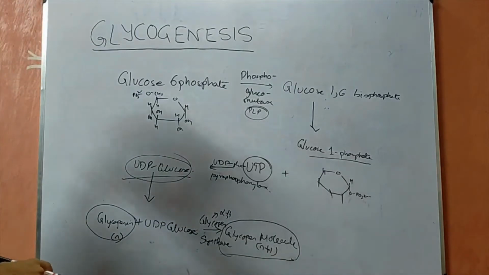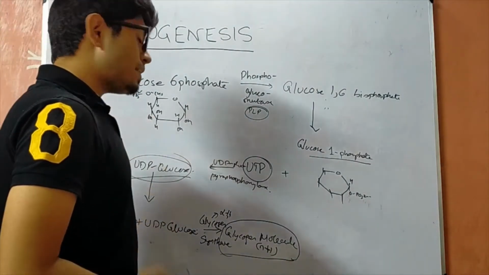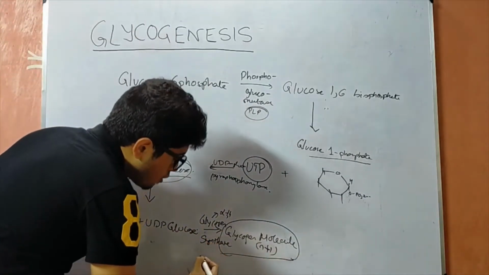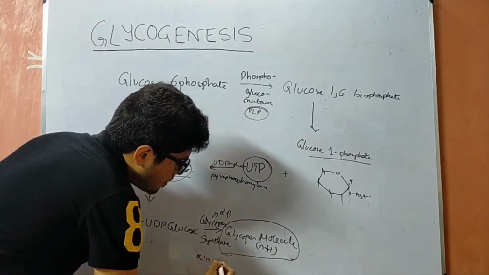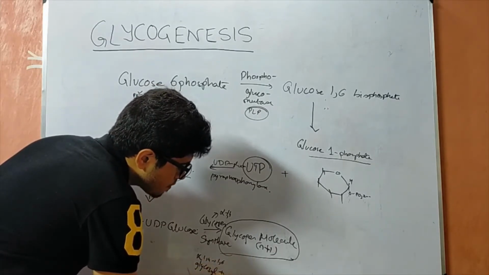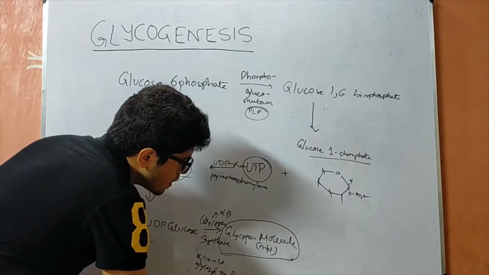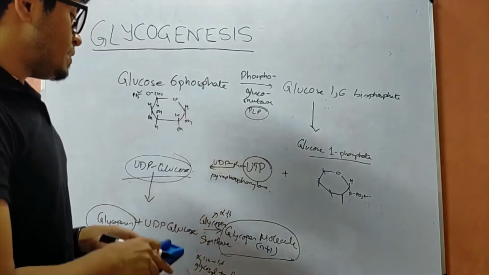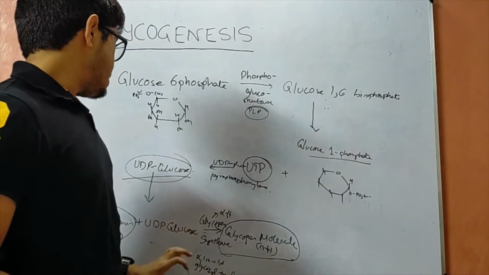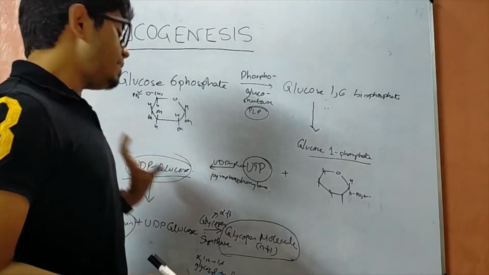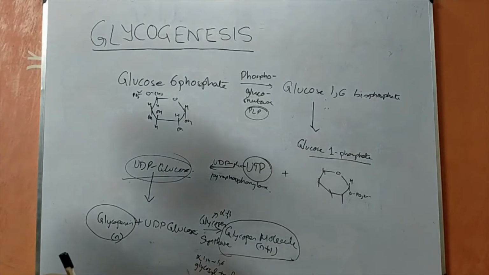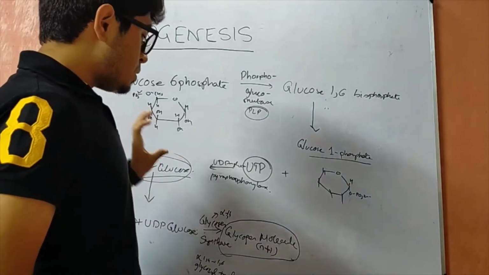For the formation of the 1,6 bond, we require another enzyme called alpha 1,4 to 1,6 glycosyl transferase, which is required for the formation of the alpha 1,6 bond present in the glycogen molecule. So these 2 enzymes are key enzymes for the formation of glycogen.